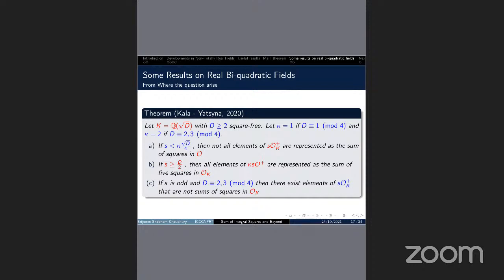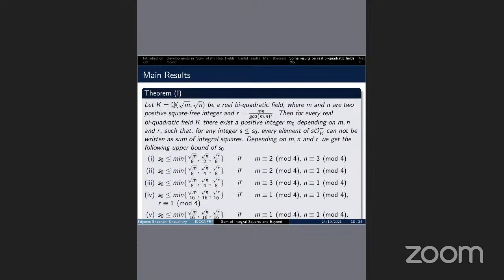So we have tried to extend this result to real biquadratic fields. Here is our first theorem, which tells that if K equals Q(√M, √N) is a real biquadratic field, where M and N are two positive square-free integers and R equals MN divided by GCD(M,N) squared, then for every real biquadratic field K, there exists a positive integer S0 depending on M, N and R such that for any integer S less than or equal to S0, S multiplied by a totally positive integer cannot be written as a sum of integer squares.